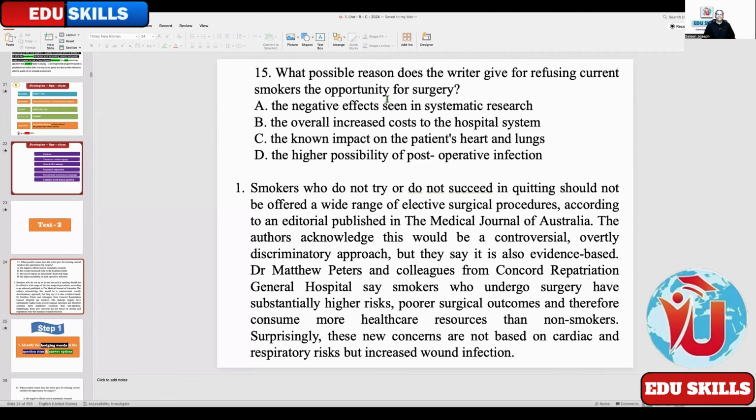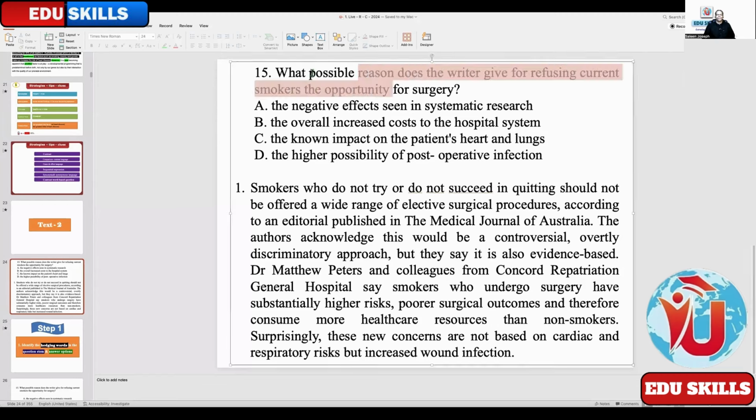Okay, come on, fast. What is the hedging word in the question stem? Reason. Possible reason, right? Possible reason. You can highlight in your mind. Okay. Possible reason. What does the word possible say? Maybe. May. Not sure. Opinion. Yes. Not sure.